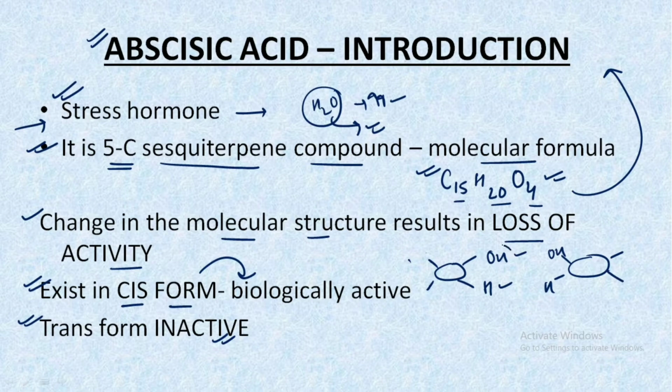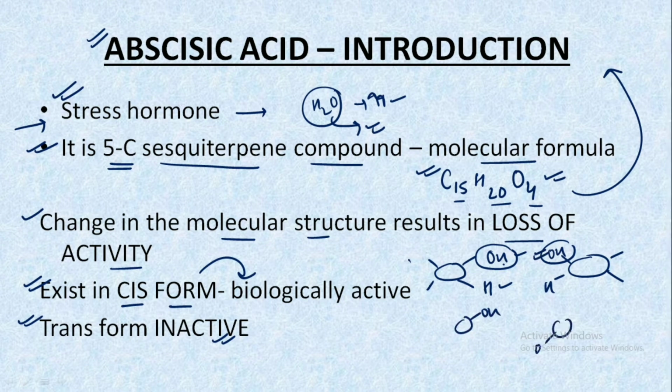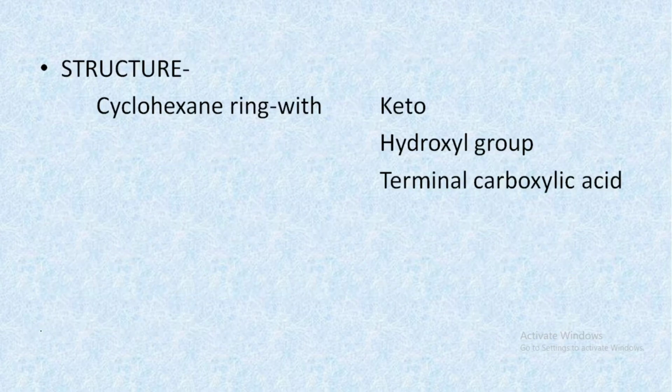If there are the same components on the same side, it is known as cis, and if they are present on opposite sides, it is known as the trans form. So it exists in the cis form, which is biologically active, and in the trans form it would be biologically inactive or nonfunctional.